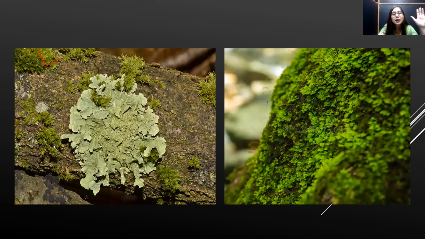If you have an idea about ecological succession, lichens are also considered pioneer communities, right? If there is ecological succession, these lichens will come first as the pioneer community. They can invade bare rocks as well. So naturally, they can grow on bare rocks. So lichen is correct. And then moss. Moss also naturally can grow on wood and on rocks. So moss is also correct.